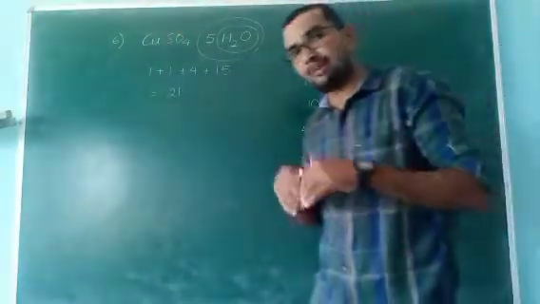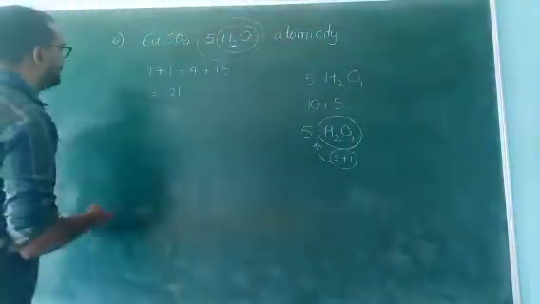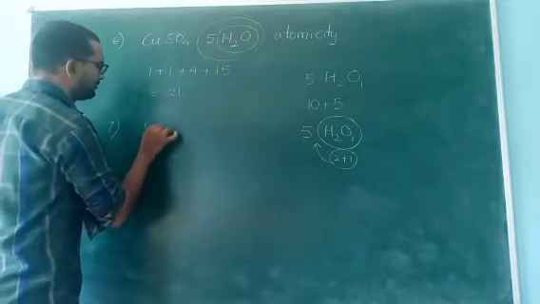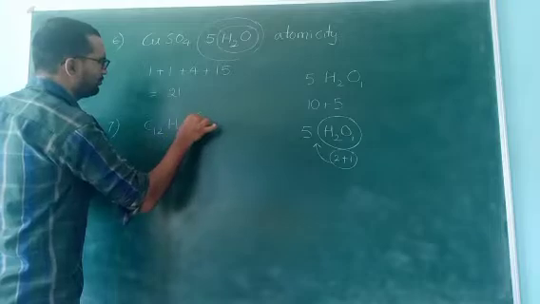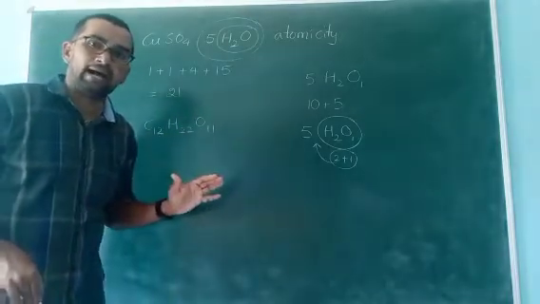But in some cases questions will be asked in a different manner. Listen. Seventh one: C12H22O11.